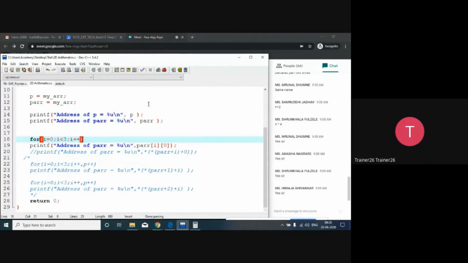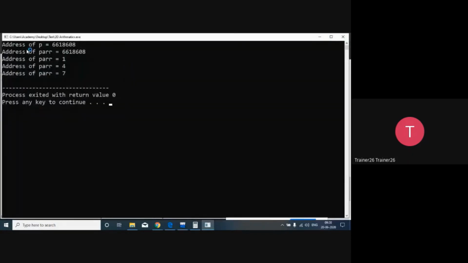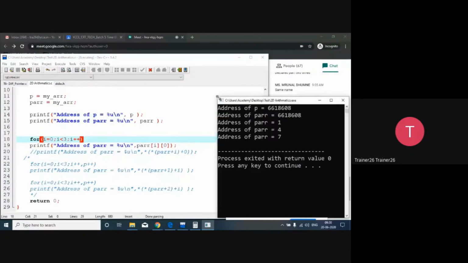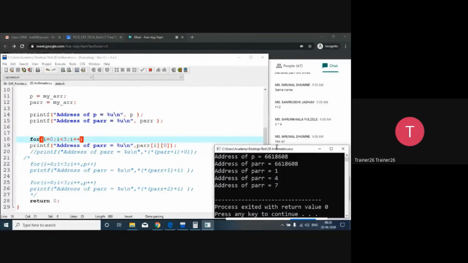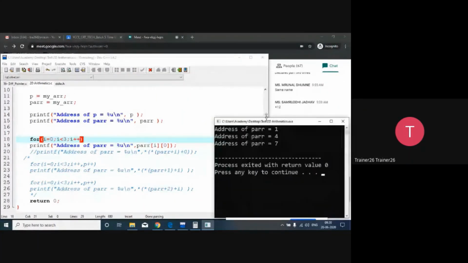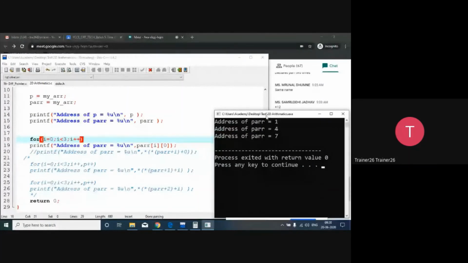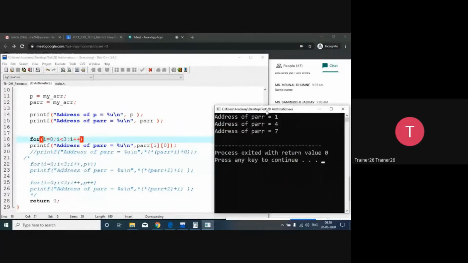Compile, no problem, means syntax is correct, and run it. Yes. Now you can see. Can you see? So array is a pointer, pointer is an array.